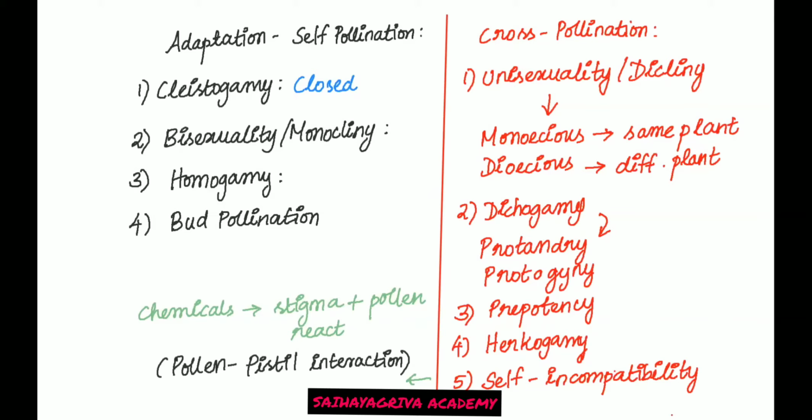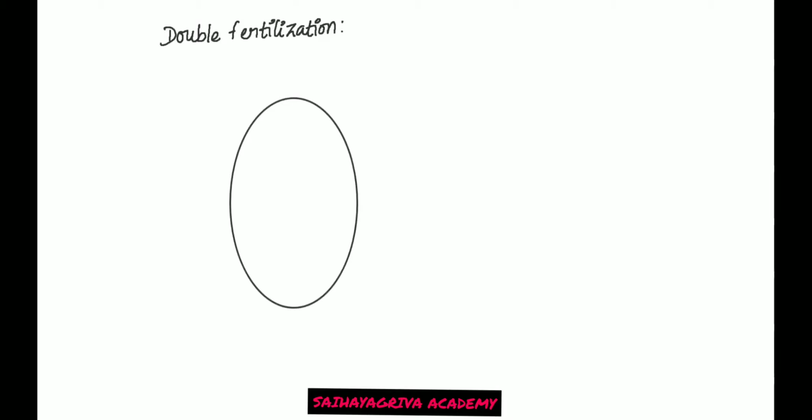Now we will move on to the topic of double fertilization. So what is this double fertilization? We all know that pollen tube enters through the micropylar end of the ovule. See, you have an ovule and that ovule contains the embryo sac.